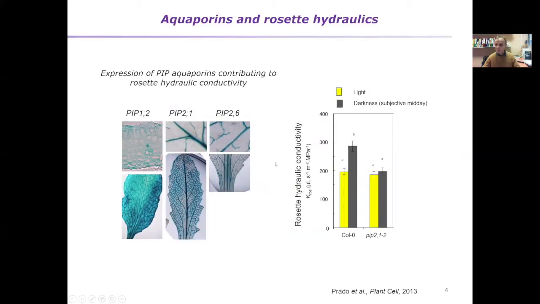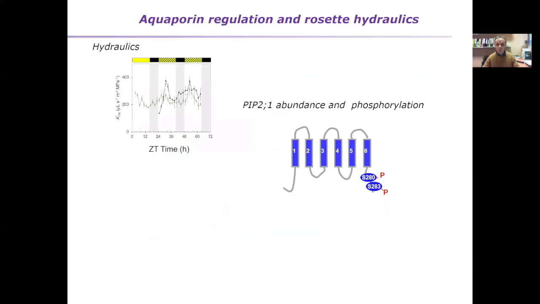This is an illustration of the measurements that we did in a knockout mutant for PIP2;1, showing how this mutant is altered in the response to light and darkness, with a peak in Kros at subjective midday in the darkness. This response is completely missing in the PIP2;1 mutant, indicating a very important role of this aquaporin in this process.